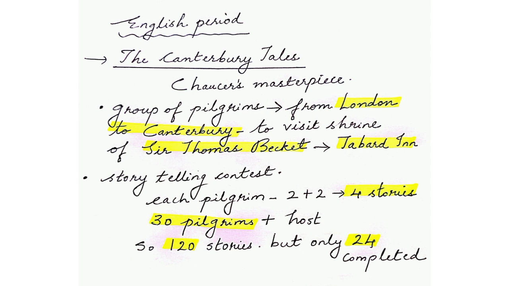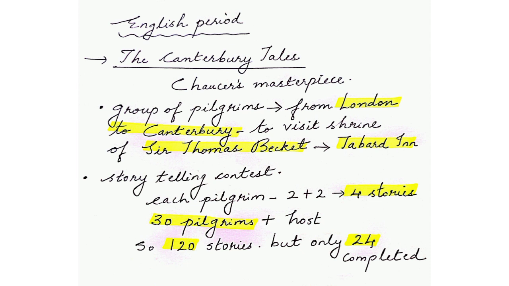I've mentioned Sir Thomas Becket in the video before. We talked about the clash between the church and the state in the beginning of the Anglo-Norman period, where Thomas Becket had a conflict with Henry II, the king. So it is that Thomas Becket we are talking about, who is now canonized to be a saint.